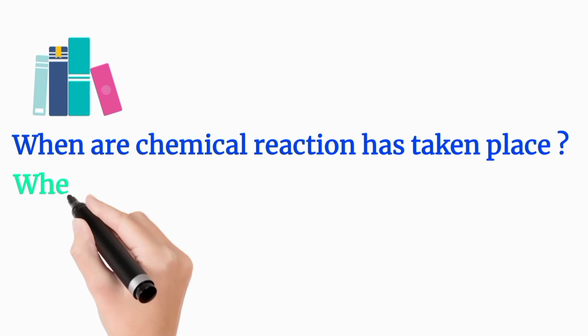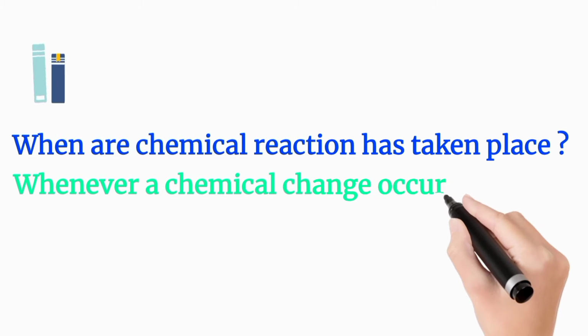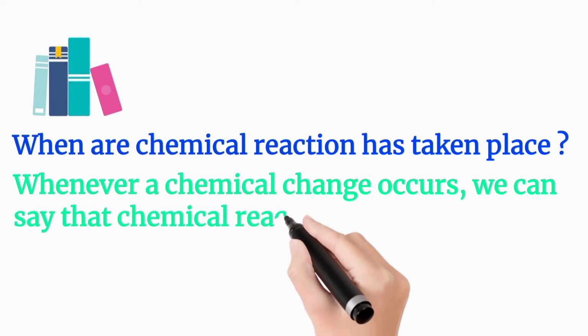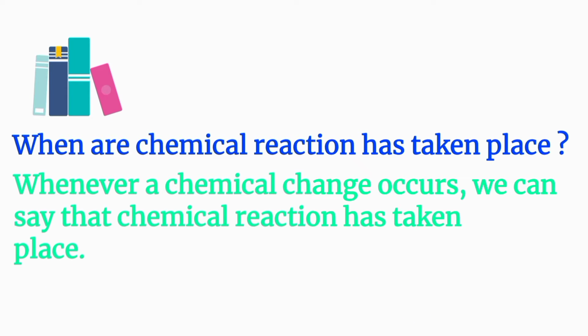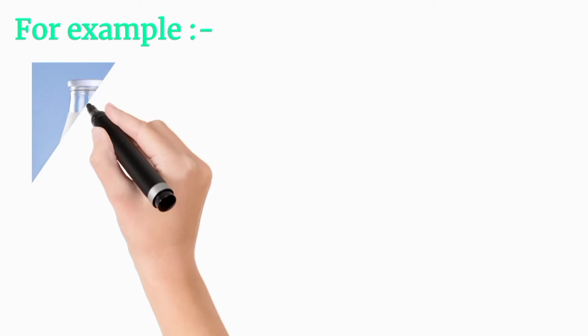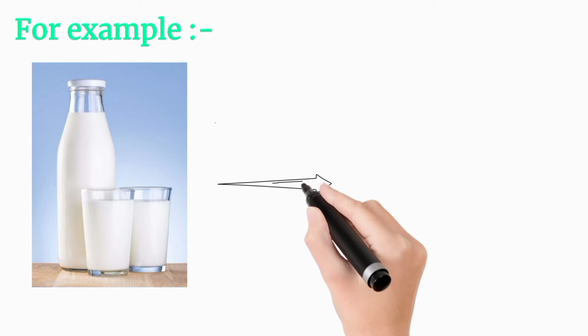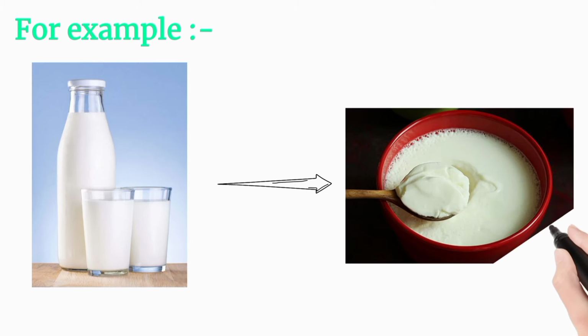Whenever a chemical change occurs, we can say that a chemical reaction has taken place. Understand this answer with an example. You see your mama preparing curd from milk. You know this is a chemical change, so there is also a chemical reaction occurring. Whenever in the world you see a chemical change, you can say there is a chemical reaction.